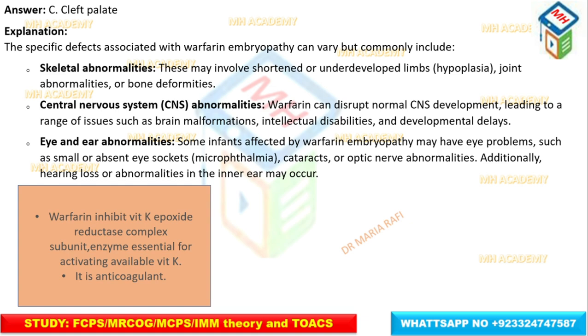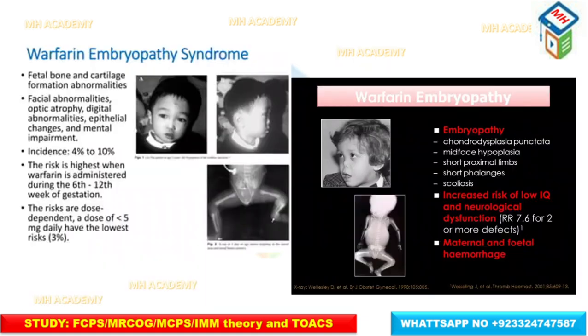Warfarin is an anticoagulant. The side effect caused by warfarin is warfarin embryopathy, that is skeletal abnormality, central nervous system abnormality, ear and eye abnormality. Here is a diagram showing you warfarin embryopathy syndrome: fetal bone and cartilage abnormalities, facial abnormalities, digital abnormalities, and mental impairment. Incidence is 4 to 10%. The risk is highest with warfarin administered during 6 to 12 weeks of gestation. It is totally dose dependent.